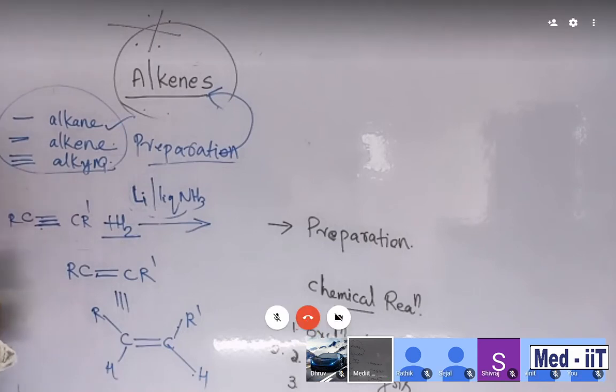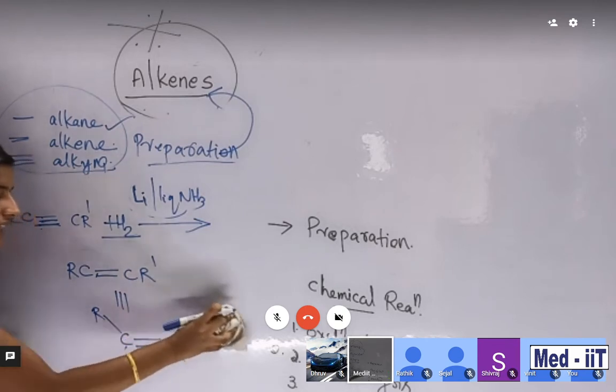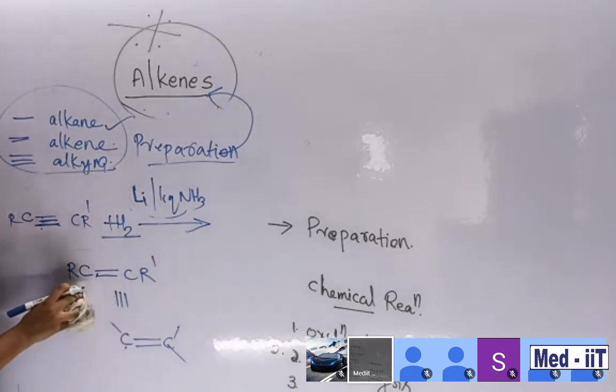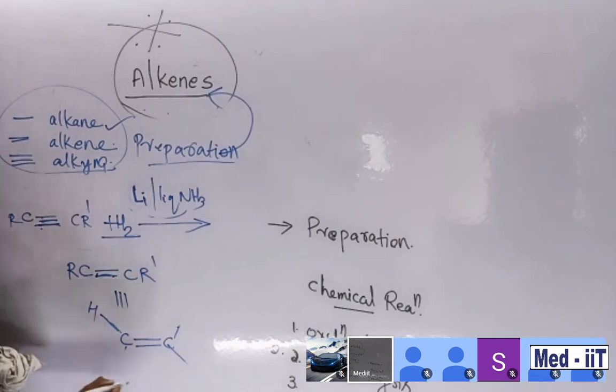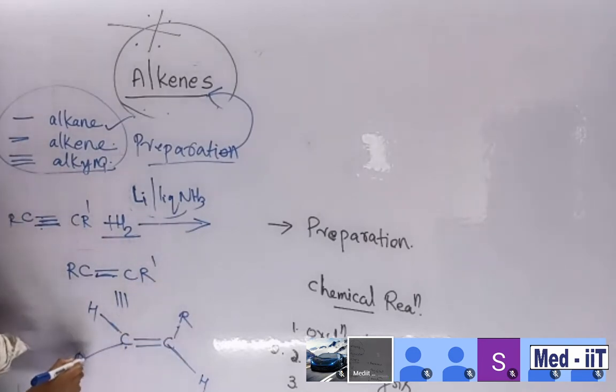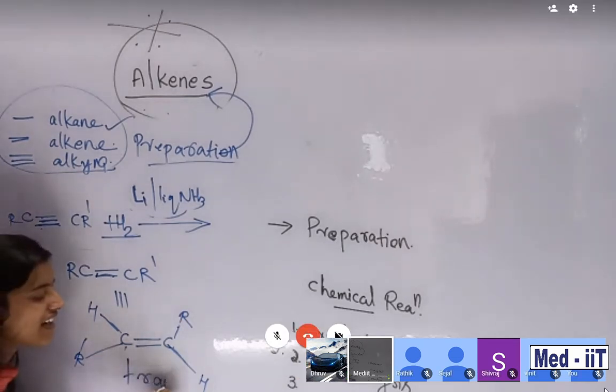What happened? Look, students. This time we can see a complete change. Alkene is forming, definitely alkene is forming, no issue, but the arrangement becomes different. Hydrogen is here, then hydrogen is just opposite to that, then here is R and this is R dash. So which type of alkene is that? Students, tell me. Cis or trans? Trans. Very good. Trans alkene. Why trans alkene?